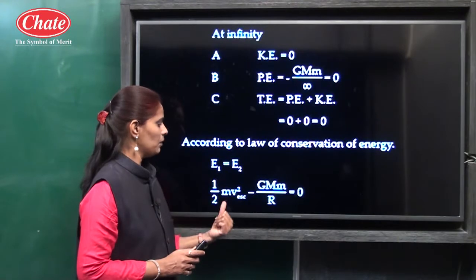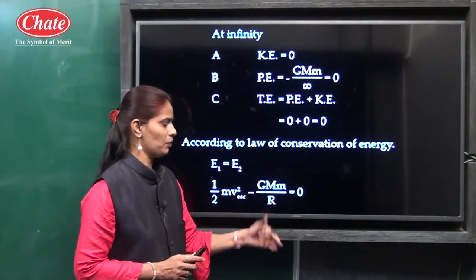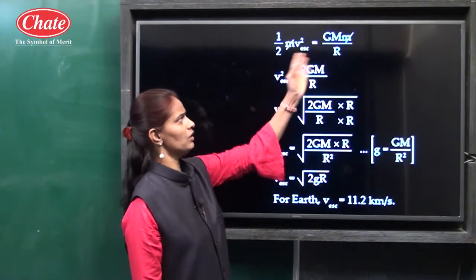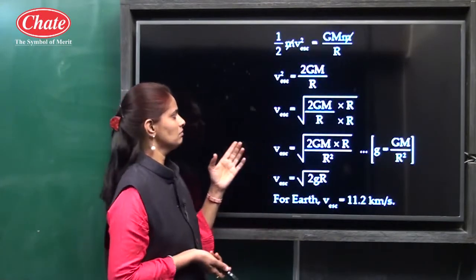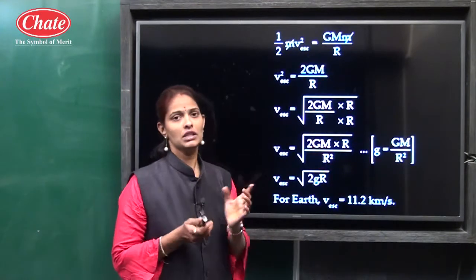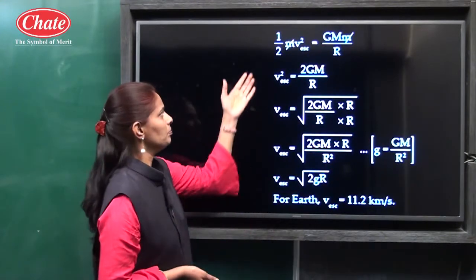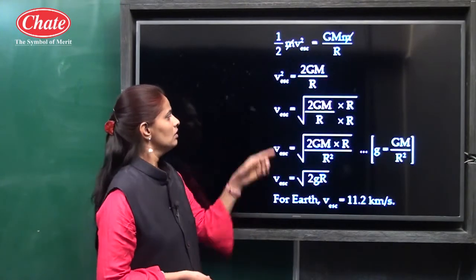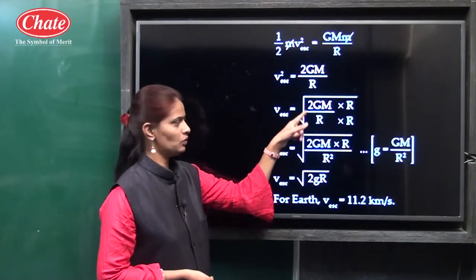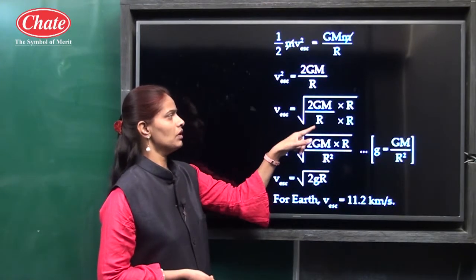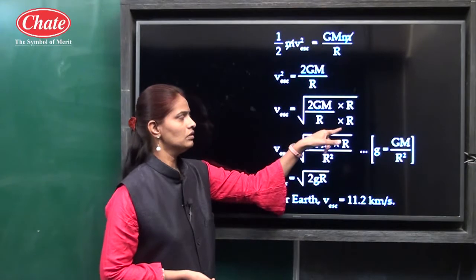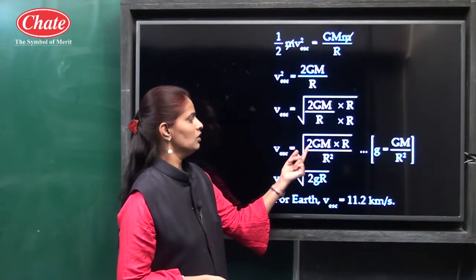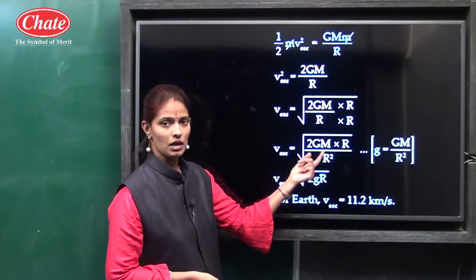Therefore we get half mv square minus GMm upon r is equal to 0. So put this value along the equal to sign. Here v square is equal to 2GM upon r. Then v escape is equal to the square root of 2GM upon r, into r divided by r. So we get 2GM into r upon r square.